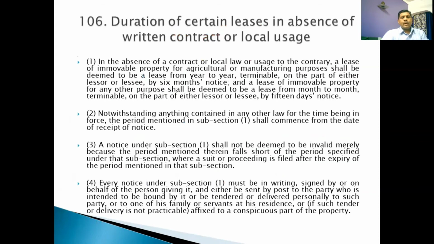Now we come to Section 106. Section 106 says about the duration of certain leases in the absence of a written contract or local usage. When you say lease, it need not always be in writing. You may enter into an agreement which is not in writing. If the agreement is not in writing, how will the lacuna be filled up? How will the law come to your rescue?